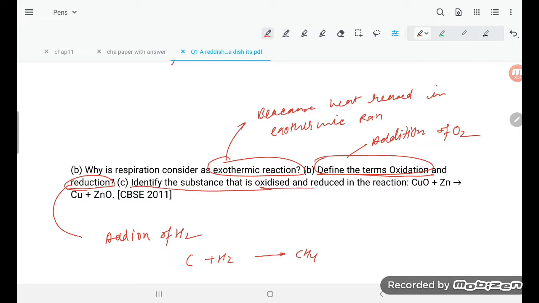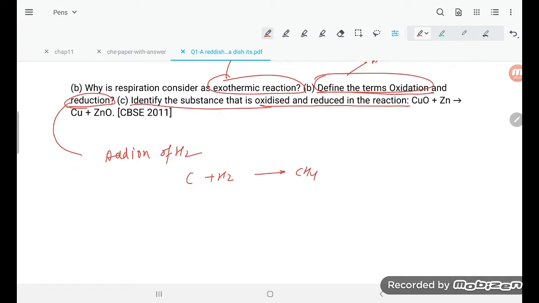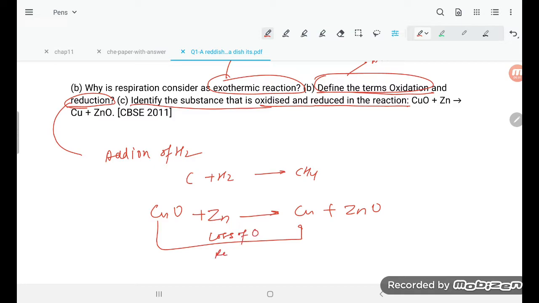Identify the substances that are oxidized and reduced in the reaction. That is very simple, student. Cu plus ZnO goes to Cu plus... here there is loss of O. Loss of O means reduction. Here again, gain of O. Gain of O means oxidation.